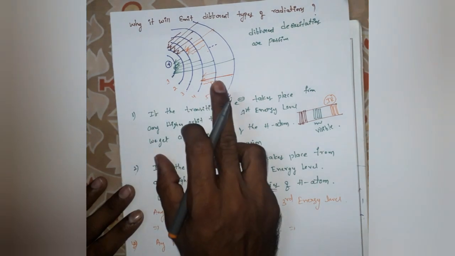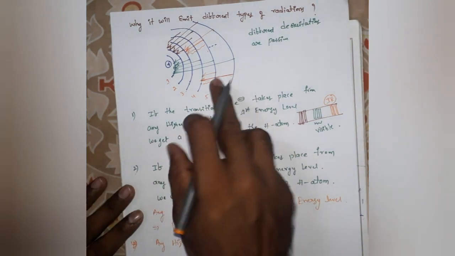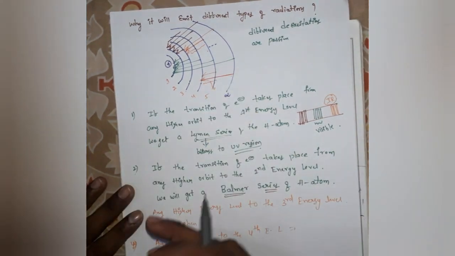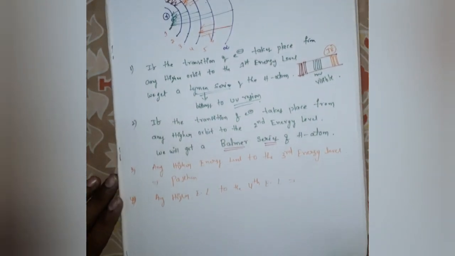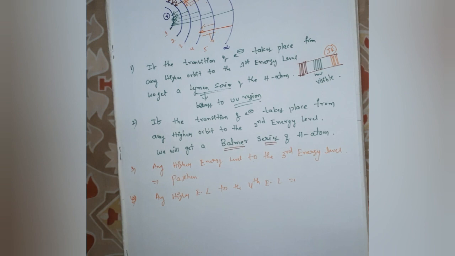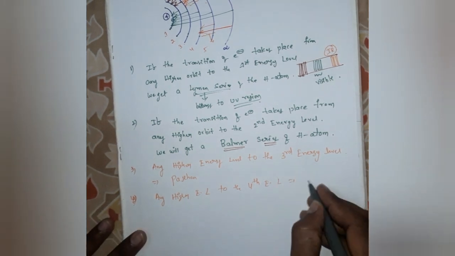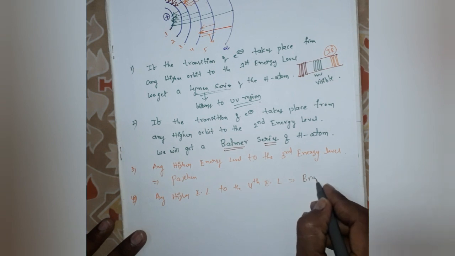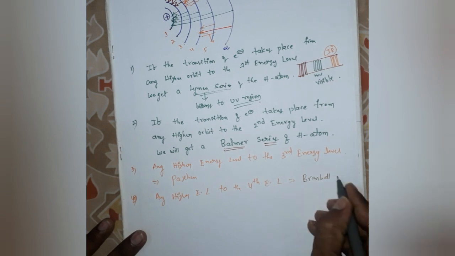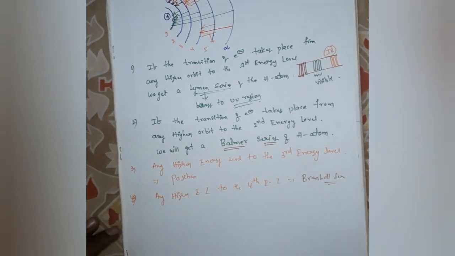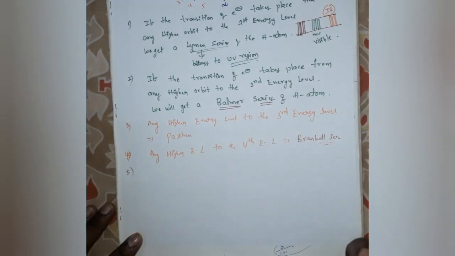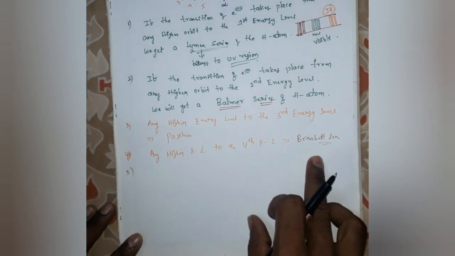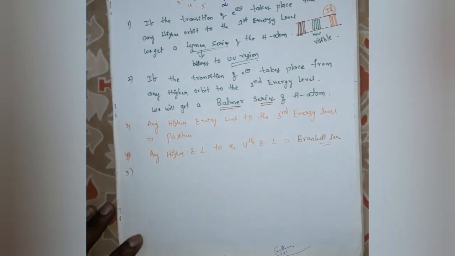When you record a spectrum of this radiation, you will get lines. These series of lines are known as the Brackett series. The Brackett series radiation also belongs to the IR region.